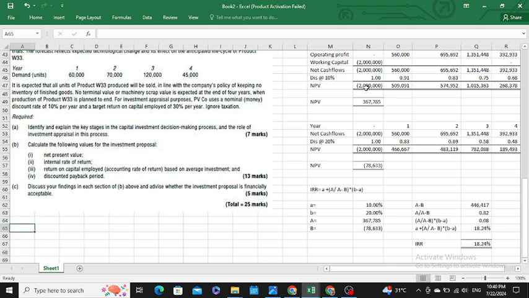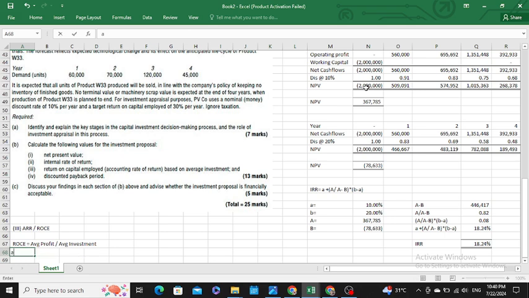Then, sir, in part 3 you need to calculate your accounting rate of return, or you can also say the return on capital employed. So the formula for return on capital employed is equal to accounting profit, average profit divided by average investment. So our average profit would be divided by average investment, which means ROCE is equal to average profit divided by average investment.